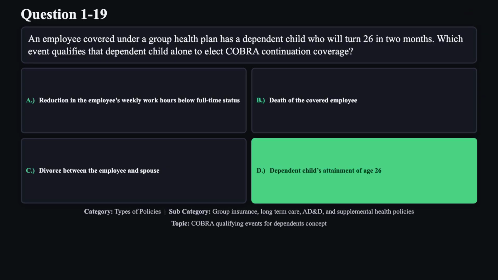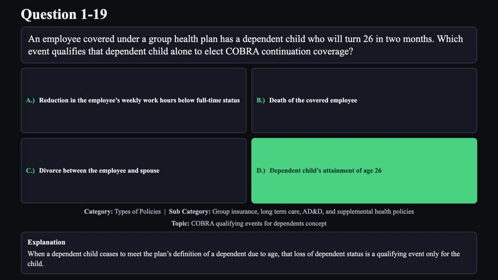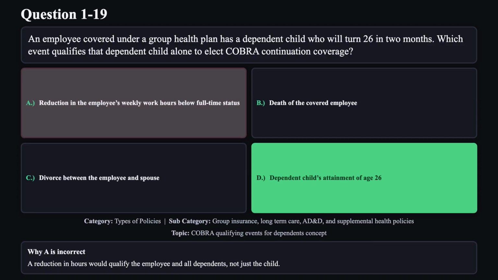The correct answer is D. When a dependent child ceases to meet the plan's definition of a dependent due to age, that loss of dependent status is a qualifying event only for the child. Reason A is not correct. A reduction in hours would qualify the employee and all dependents, not just the child.